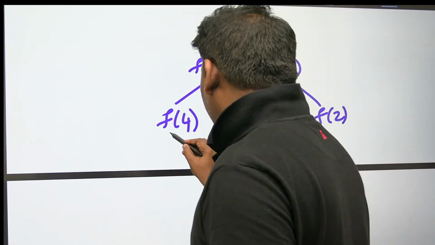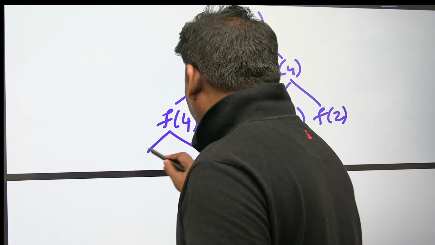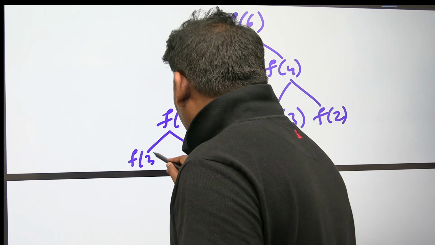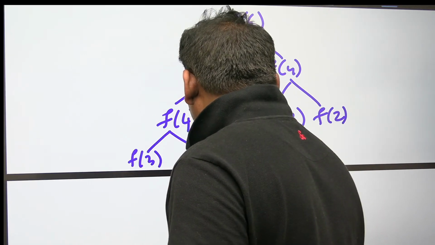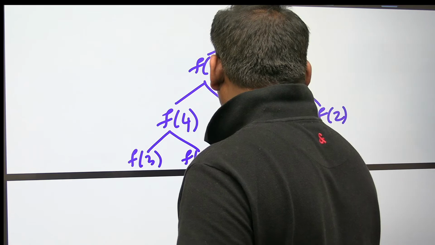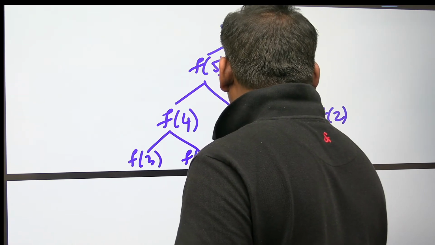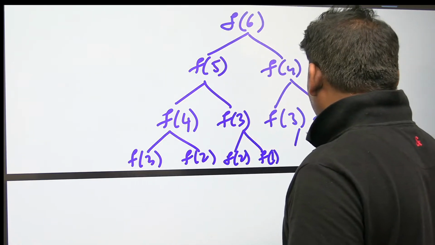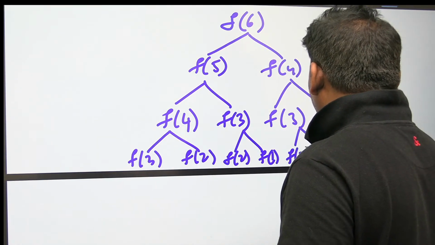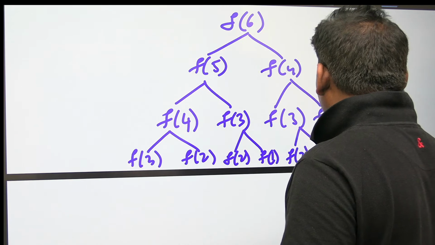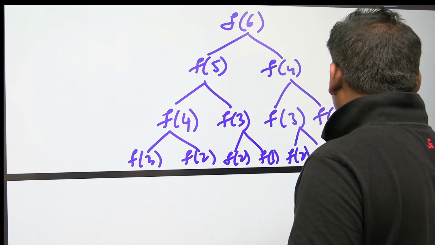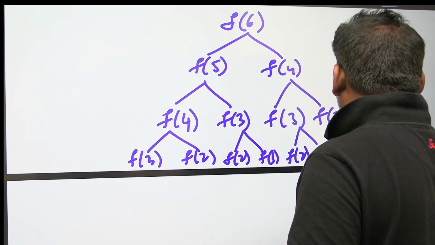Let me expand further. F4, F3, F2, F3, F2, F1, F3, F2, F1, F2, F1, F0.